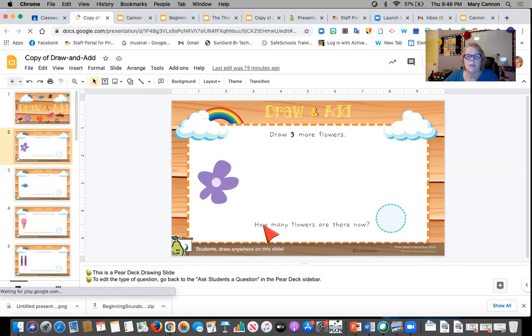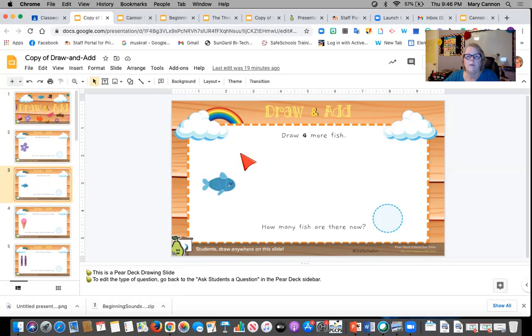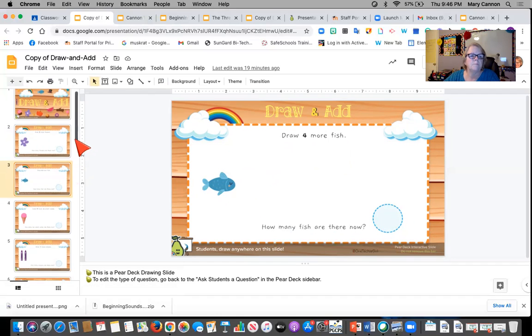And then there's a question here: how many flowers are there now? You will write the number of how many flowers there are, including the one that's here, okay? The next slide is fish. Draw 4 more fish. Then it says, how many fish are there now? And you would write that number in.